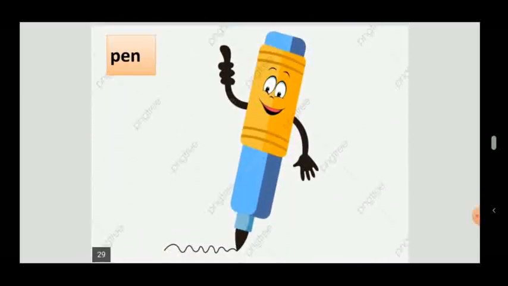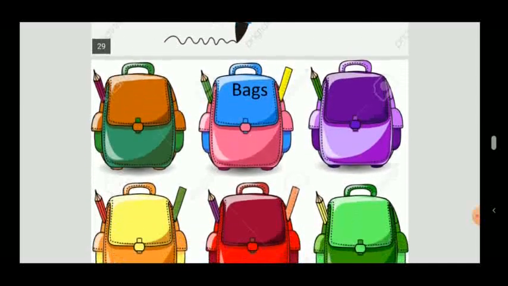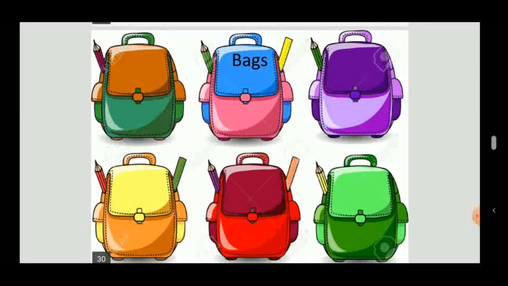Pen. We all use pen to write. These pens are made by men. So pen is a man-made thing. We can use it, but it is not natural. Bags we use to put things.